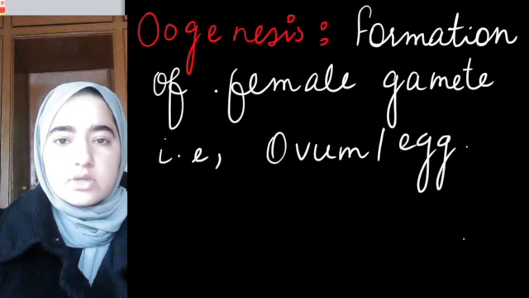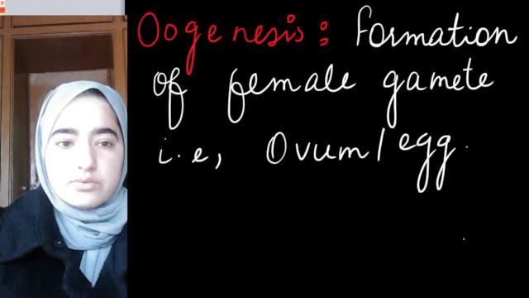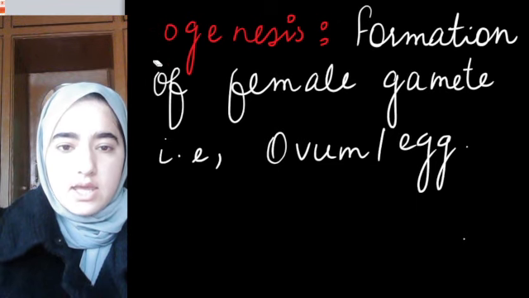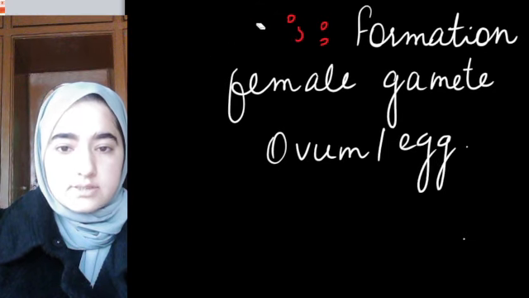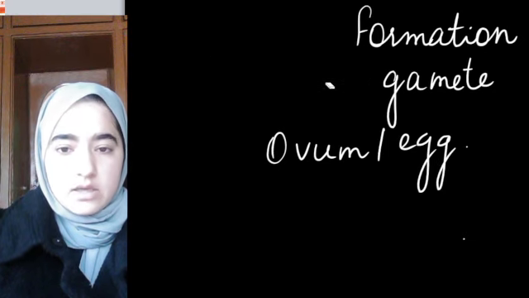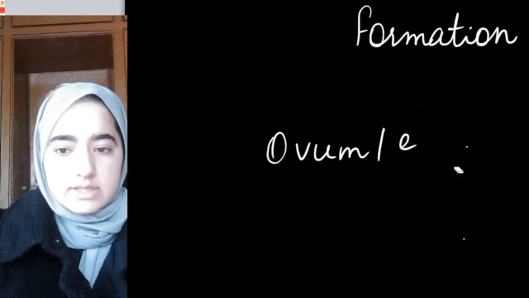I hope this concept about gametogenesis, that is spermatogenesis and oogenesis, is clear. In this video, we are going to learn about spermatogenesis purely, okay? So without wasting any time, let's get started.